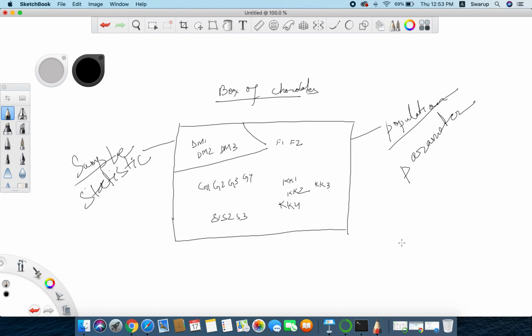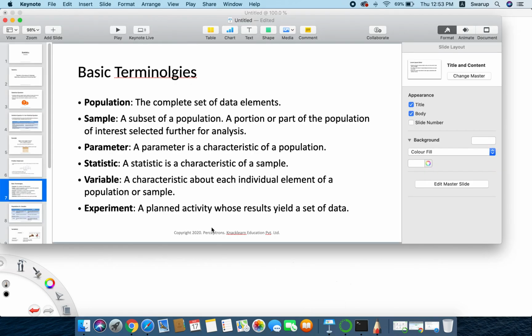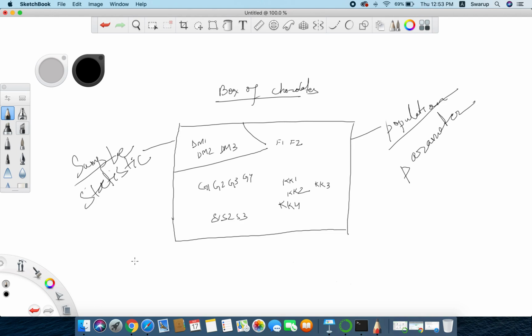So these are a few terms within statistics. The other term is experiment. An experiment is a planned activity whose result will yield a set of data. And the other one is variable. Variable is also a very important factor within the terminologies of statistics.